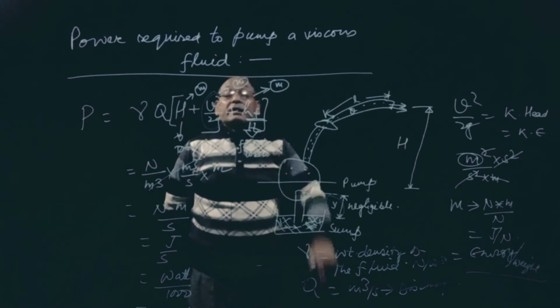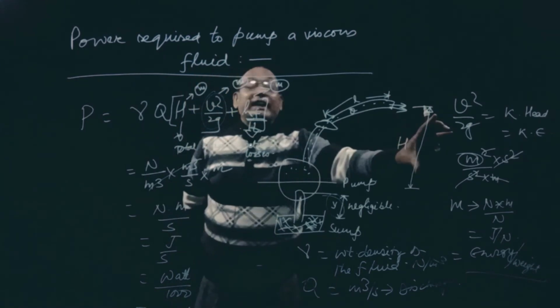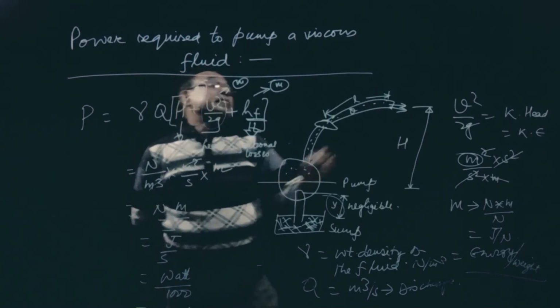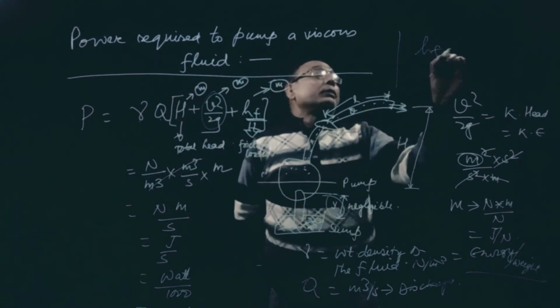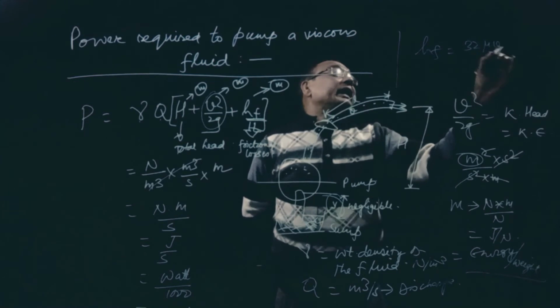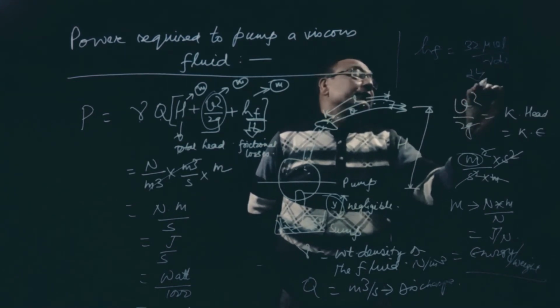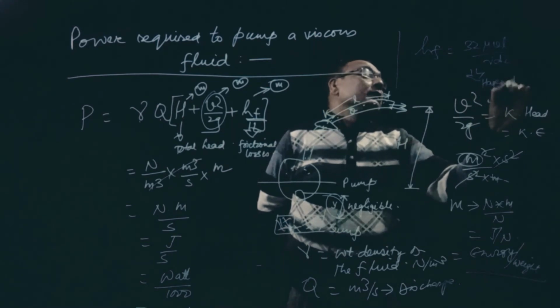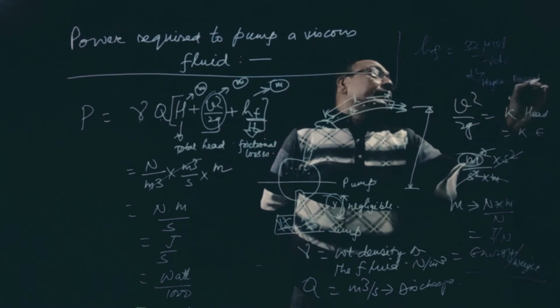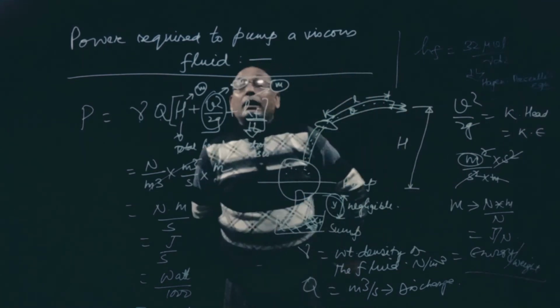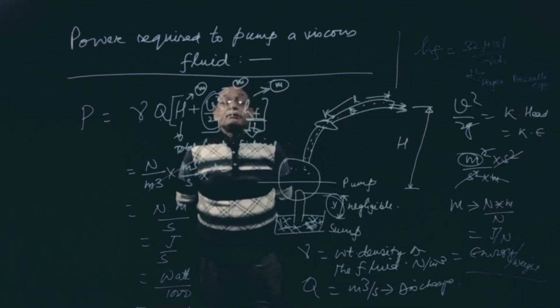Now, total head, how much height is there, velocity will be there, and HF, remember this HF can be found out from 32 mu VL by gamma d square. This is nothing but the Hagen-Poiseuille equation that we have already derived in the last class. That is the reason why we derived this relation.